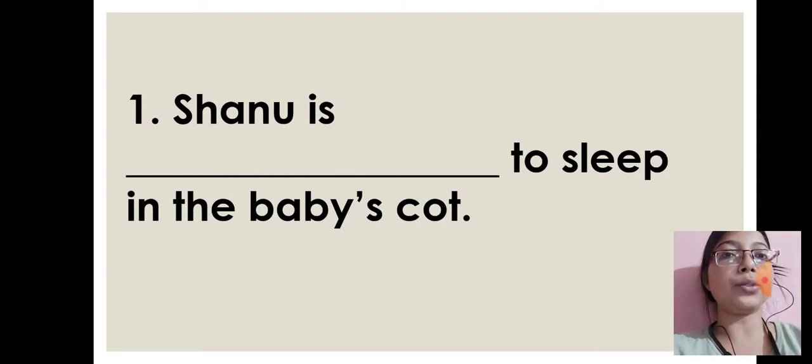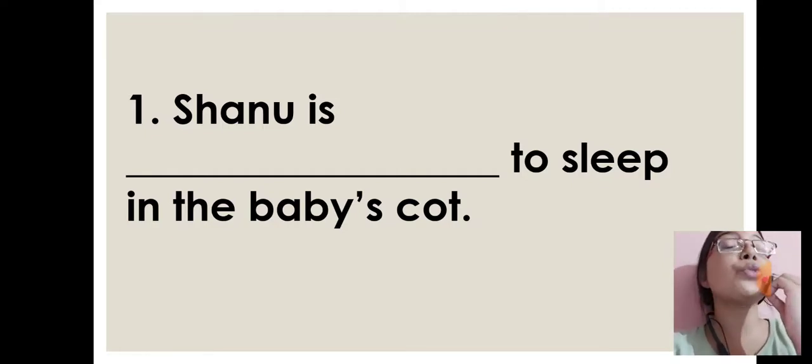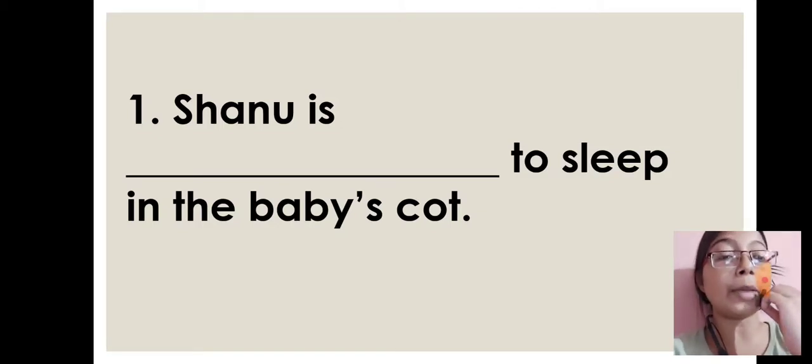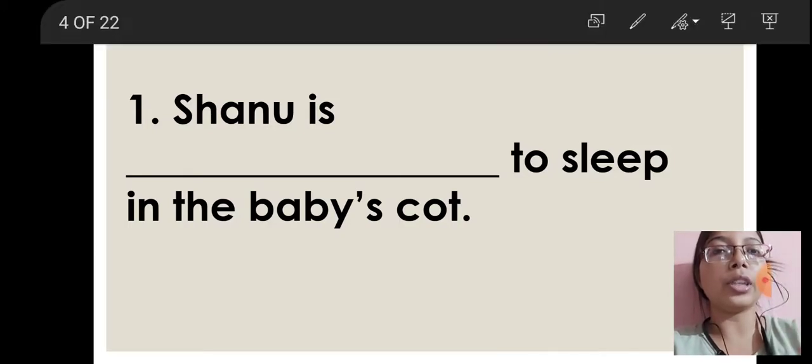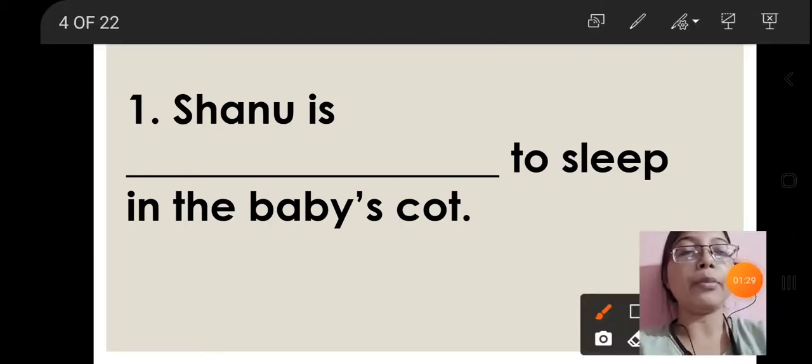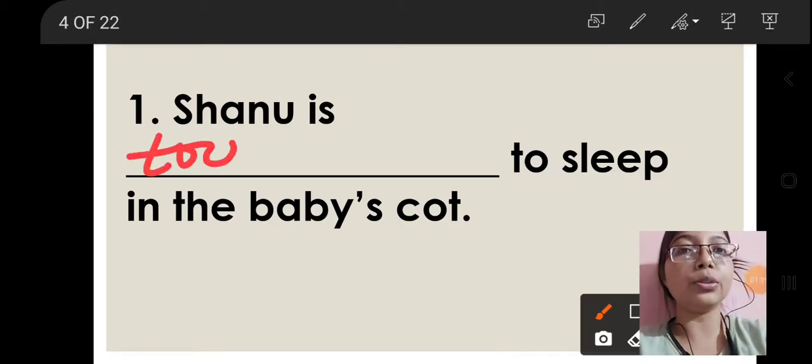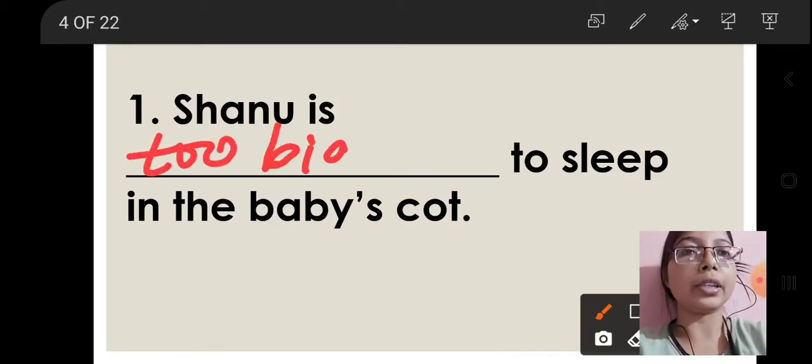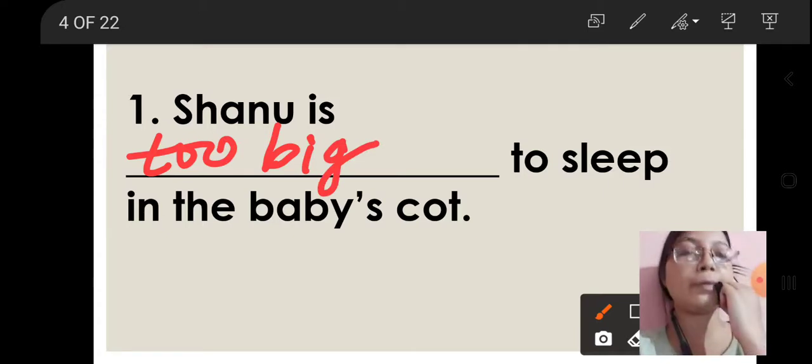Number 1. Shanu is dashed to sleep in the baby's cot. A baby's cot is a thing where babies sleep. Shanu is too big for that. She cannot sleep in that baby's cot. So here you will write too big, B-I-G, big. Shanu is too big to sleep in the baby's cot.